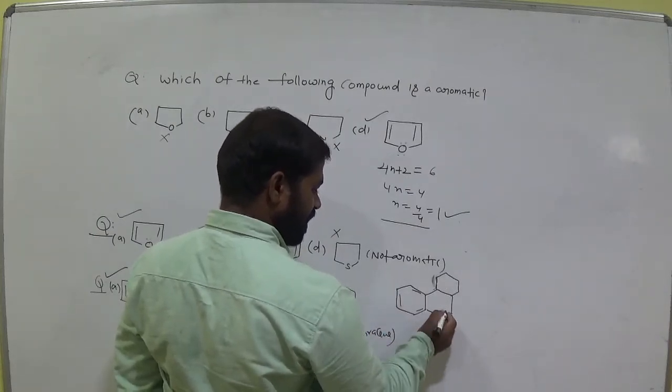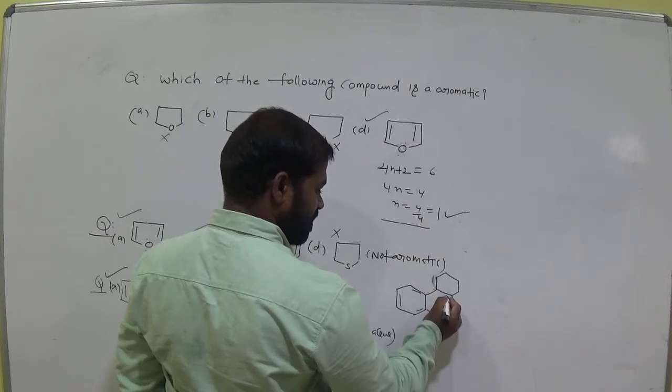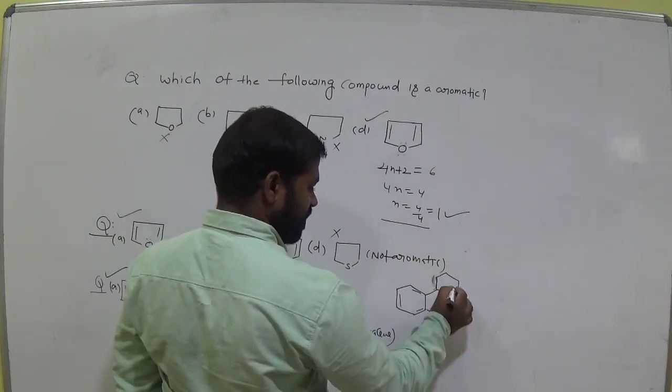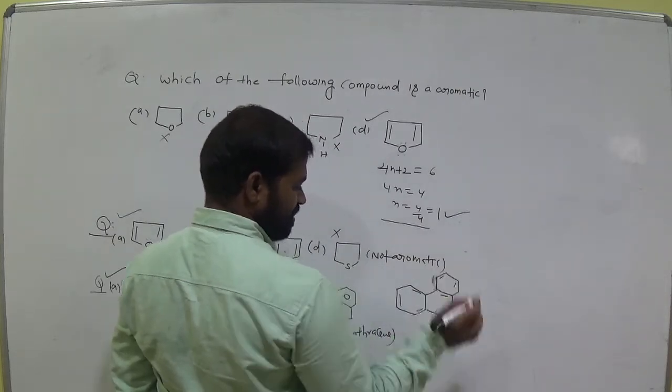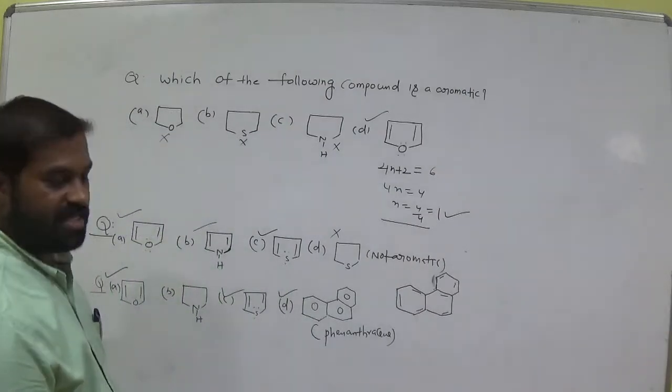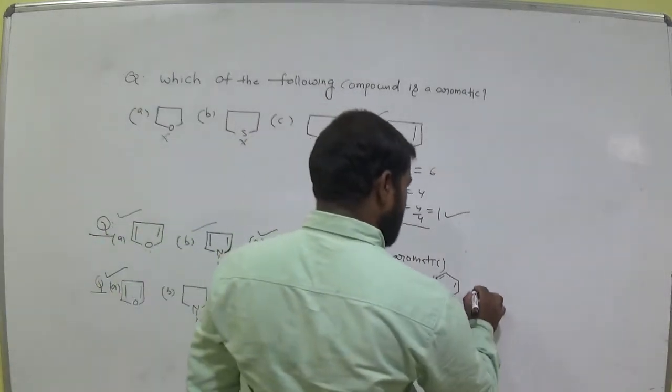Double bond, single bond, double bond, single bond, double bond, single bond, double bond, single bond, double bond. This is the structure. Alternate double bonds are there. Okay, so check it, Huckel rule.